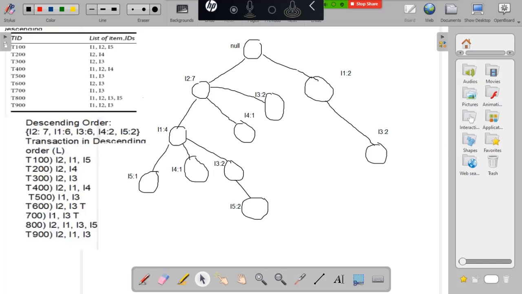For example, I have a null node, I2 equal to 7, I1, I5 equal to 1, I4 equal to 1, I3 equal to 2, I5 equal to 1, I2 equal to 7, I4 equal to 1. Null, I1 equal to 2, I3 equal to 2. So this is known as the FP tree. In this way, the FP tree got constructed based on the transactions.